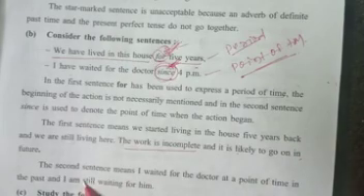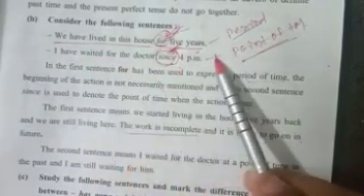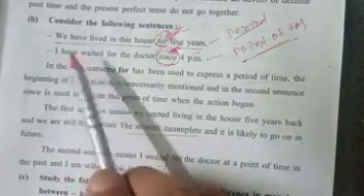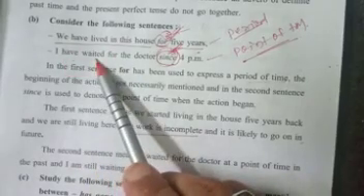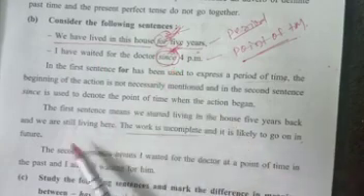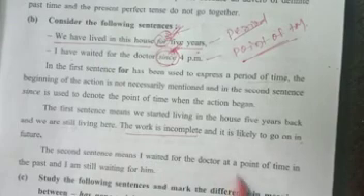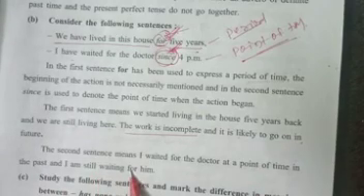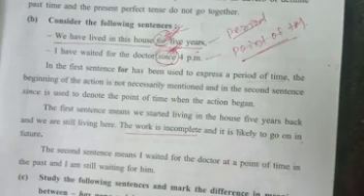So present perfect is used. What is the second sentence? I have waited for the doctor since 4 p.m. Look at the sentence. Have has tense form. Waited has no tense form. So have is finite, waited is non-finite. Since is a point of time. The second sentence, I have waited for the doctor, starts from a point of time in the past. I am still waiting for him. So here we use present perfect. So time is past, tense is present here.